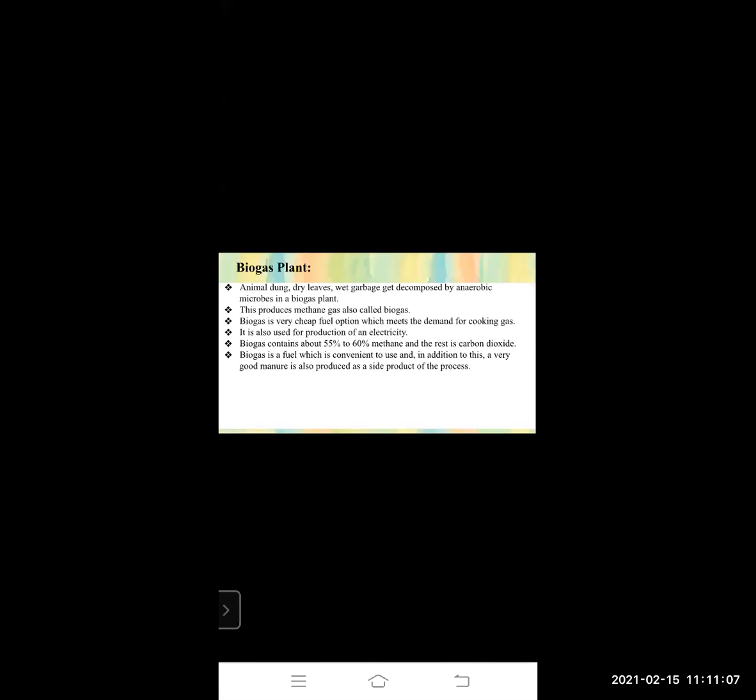See what they are doing. One biogas plant is there. I'll show you that. See, this is the picture of a biogas plant. It has a mixing tank over there. Slurry of cow dung is there. Slurry means the mixture of animal dung, dry leaves, wet garbage, all the things they are decomposing.